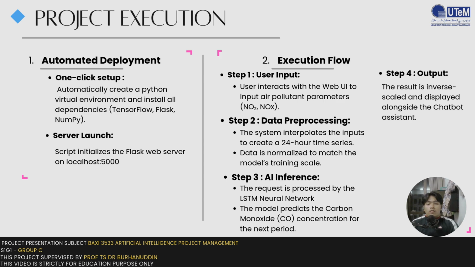Then the execution flow has four steps. Step one is user input, where the user interacts with the web UI to input air pollutant parameters. The second one is data pre-processing, where data is normalized to match the model's training scale. And step three is AI inference. The request is processed by the LSTM network, and the model predicts the carbon monoxide concentration for the next period. And then step four is the output. The result is inverse scaled and displayed alongside the chatbot assistant.